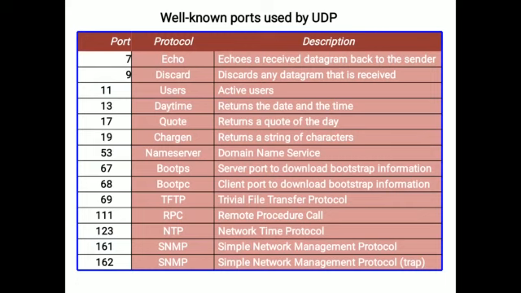For domain name services, the name server, we use 53. Like that, 67, 68, 69, 111, 123, 161, and 162. All these are the well-known port numbers used by the User Datagram Protocol.